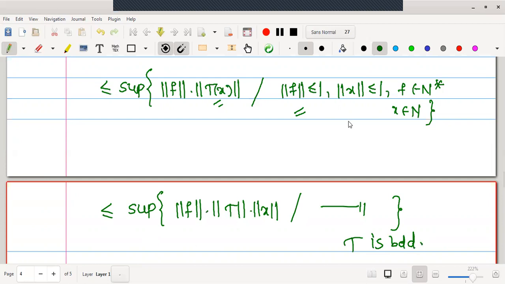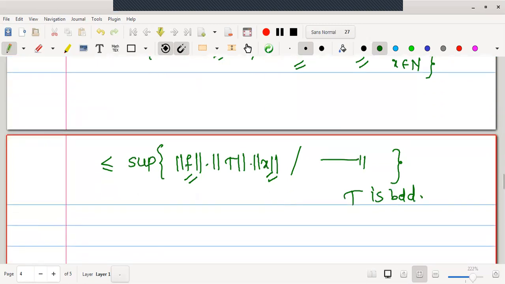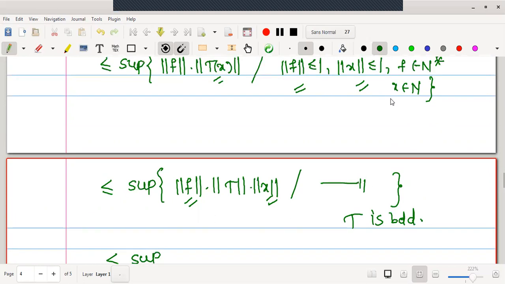Therefore, let us put both values: norm F is less than or equal to 1 and norm x is less than or equal to 1, so here you replace both values by 1. The inequality we already have is less than or equal. Therefore, this is supremum, norm T, where the supremum is running over F and x.